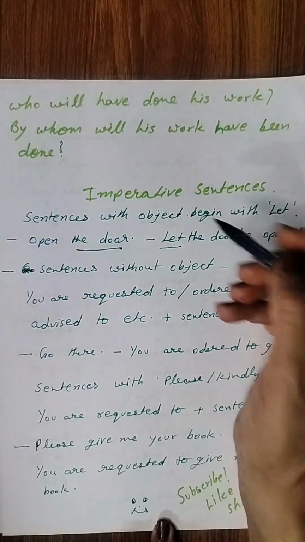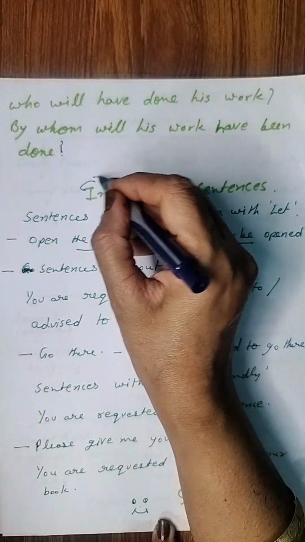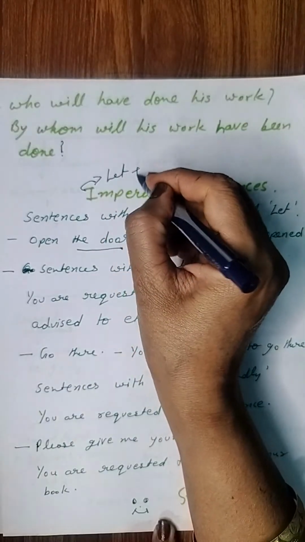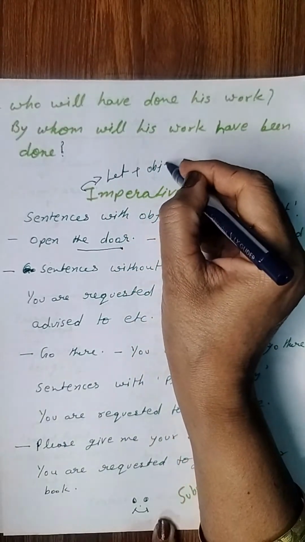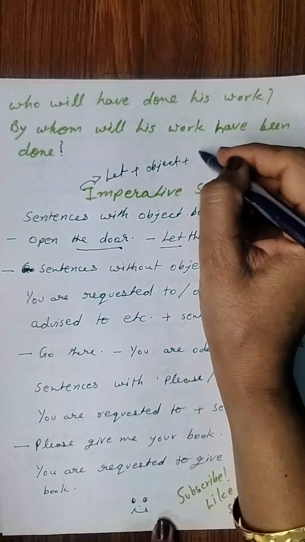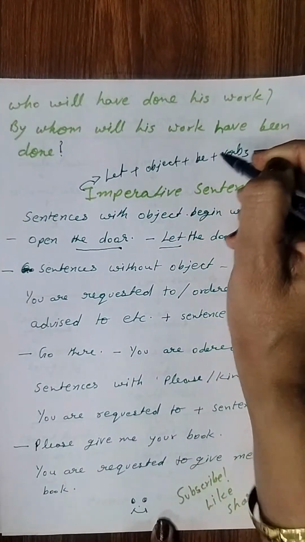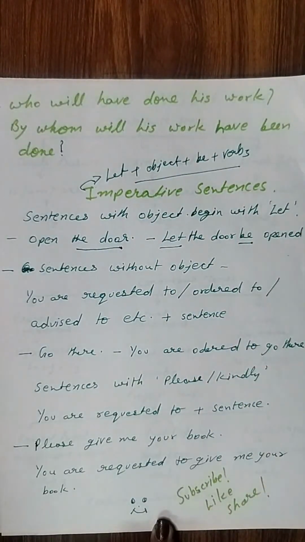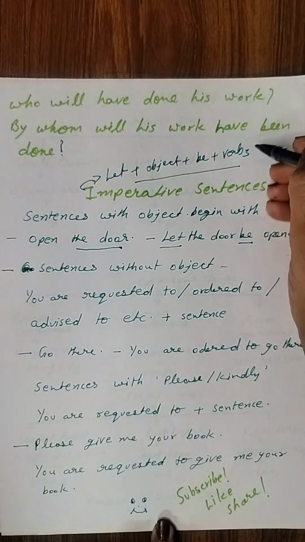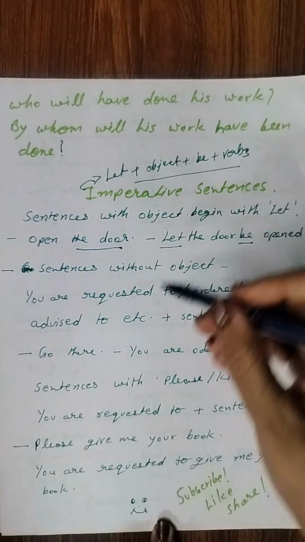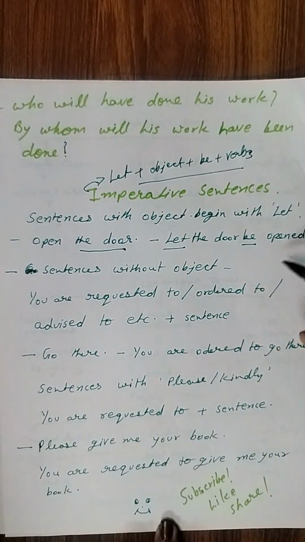So you may understand its structure: let plus object plus be plus verb third form. So this is the structure of let sentences. Open the door. Let the door be opened.